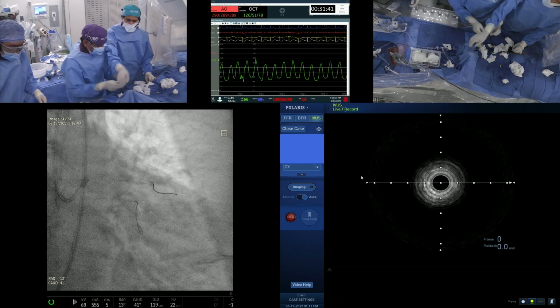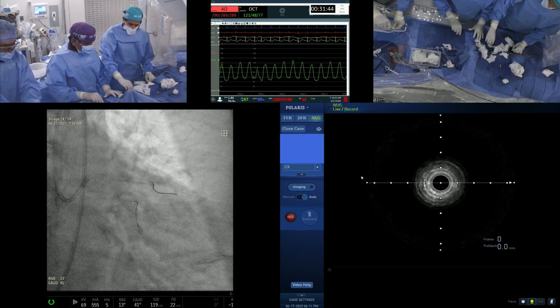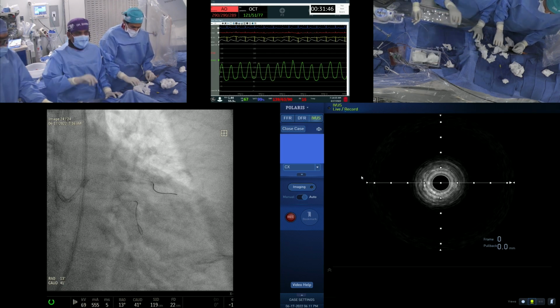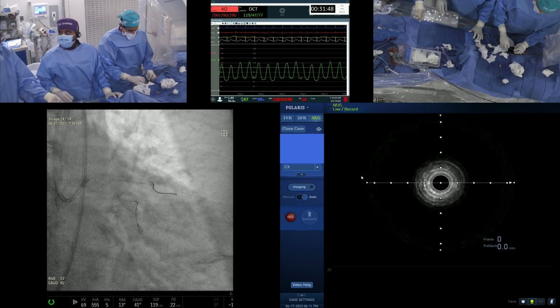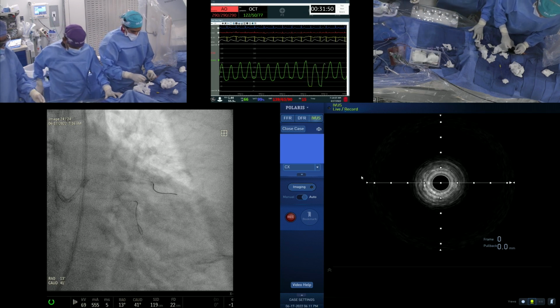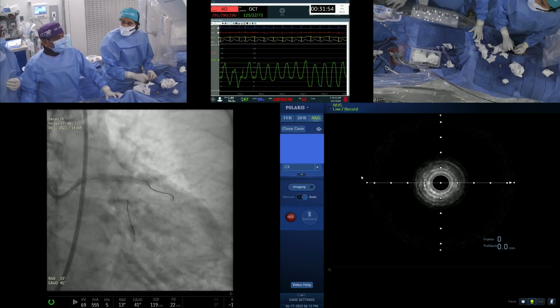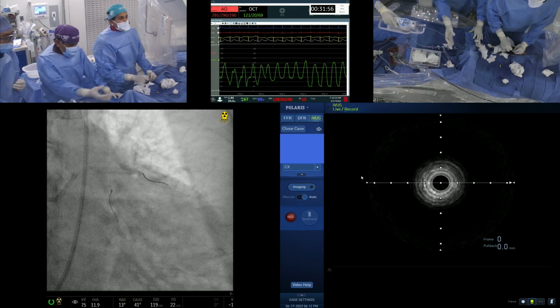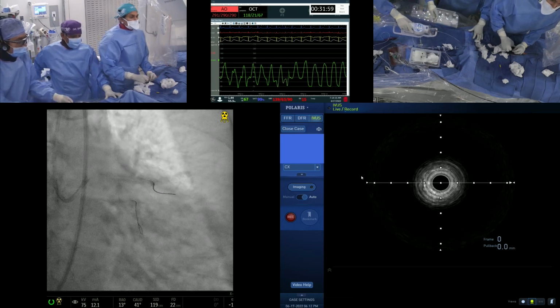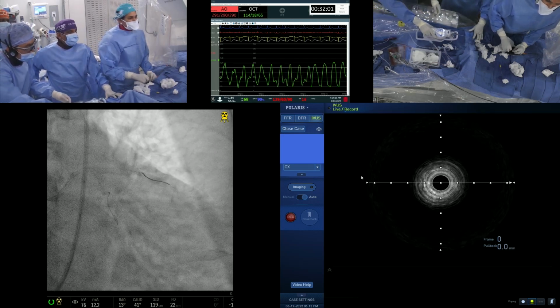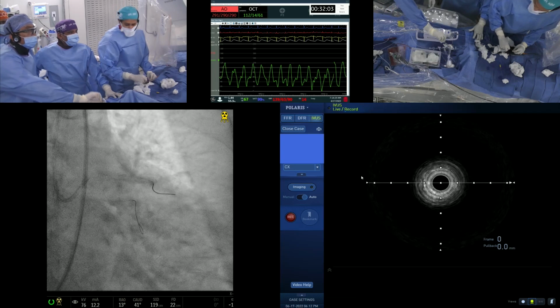Yeah, good. Let's go. Okay, we are ready with the IVUS. Let's show that IVUS on the main screen. Very good. But angiographically, reasonable results. Does everybody agree? Excellent results. We are all delighted. Angiographically, very good result. We want to see if it is excellent or not. Angiographically it is excellent.